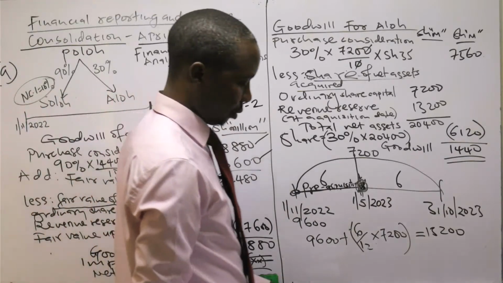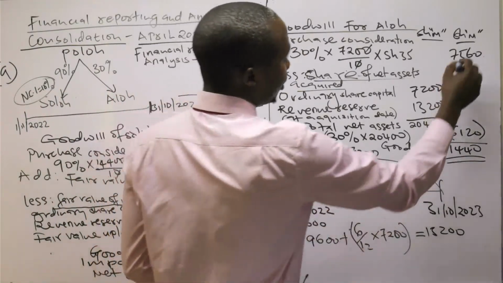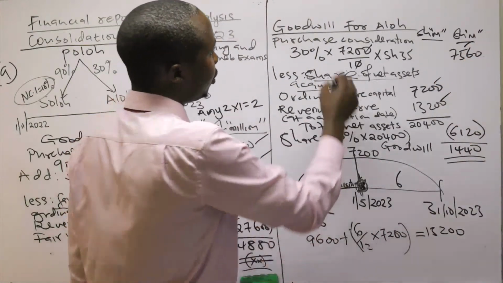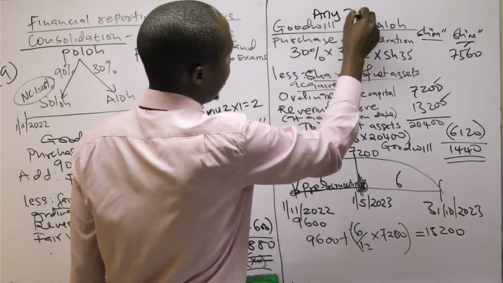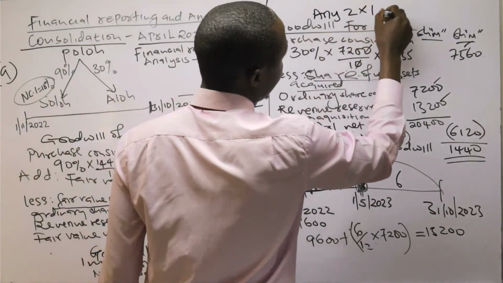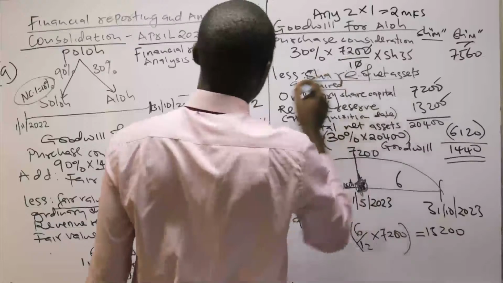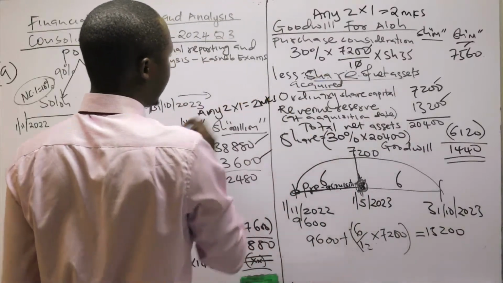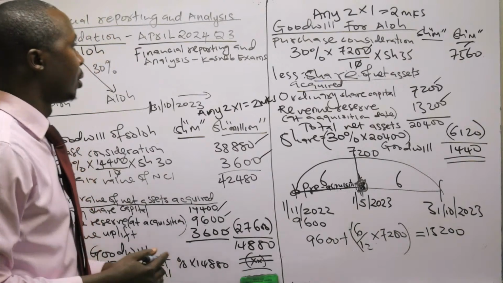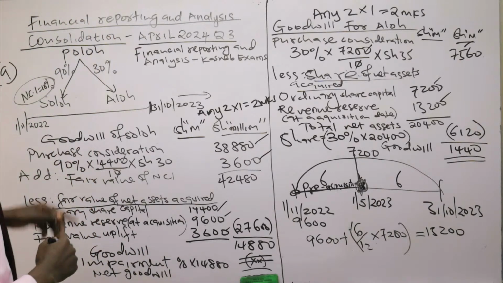Then for this one, also this and this, again any 2 correct at 1, you get your 2 marks. So 2 plus 2 marks, that is 4. So this is A.